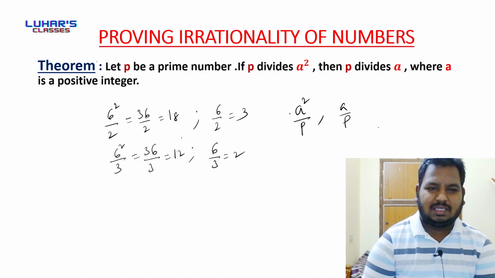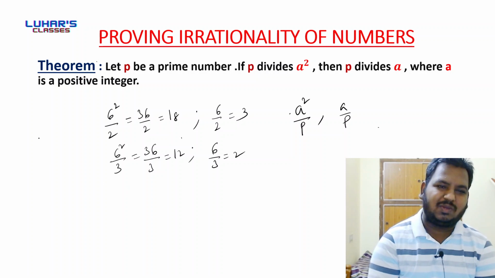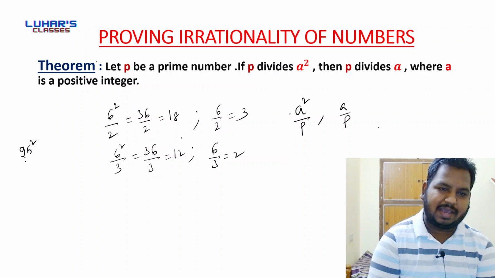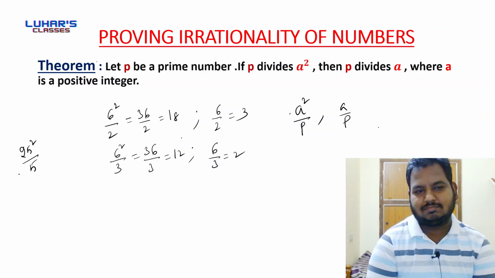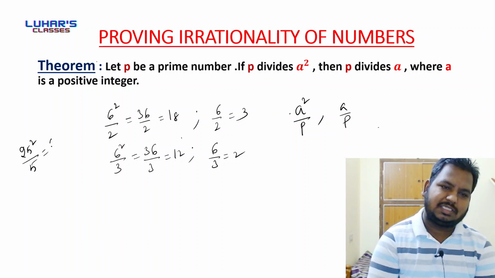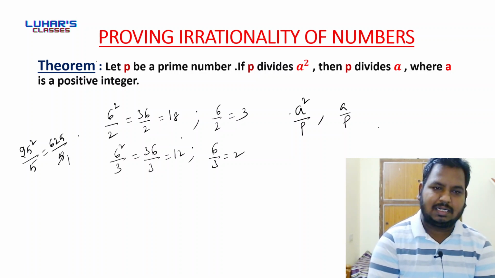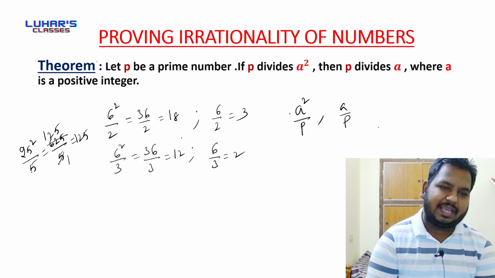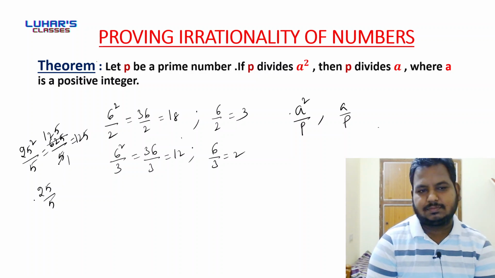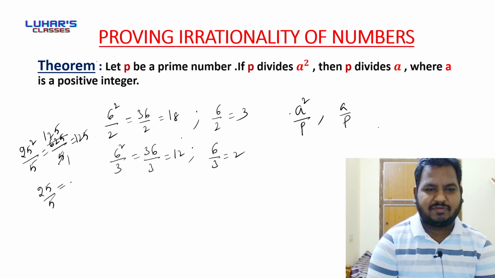Right. You may ask me to give one more example. I'll give one more example. Can I say that 5 divides 25 square? Yes, it divides because we'll have 625 by 5, which is nothing but 125. If 5 is dividing 25 square, I can also say that 5 divides 25, because 25 by 5 is 5.